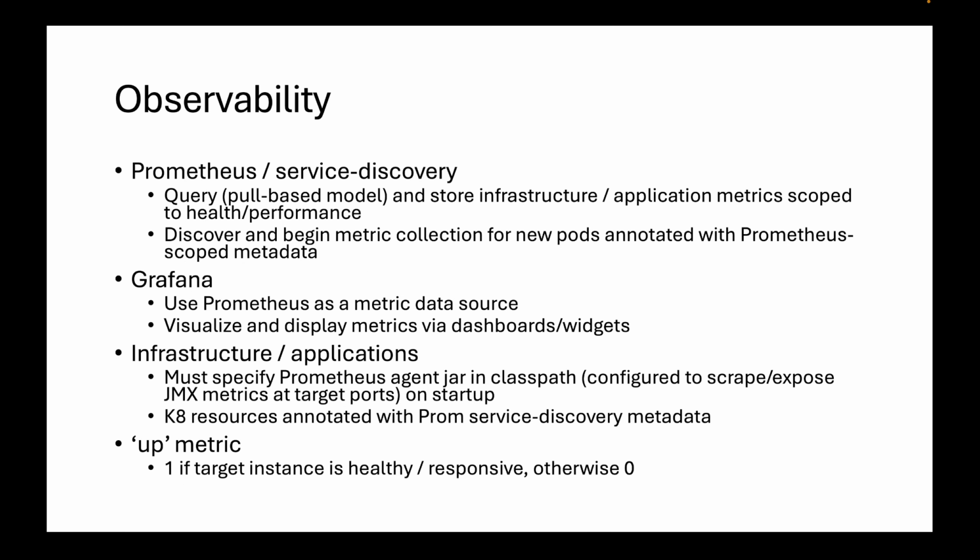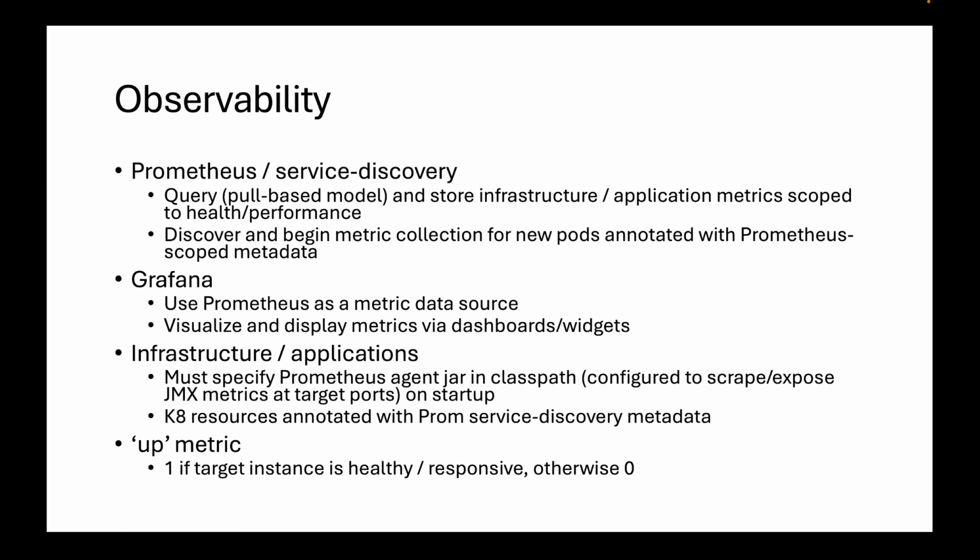For observability, how do we know if our infrastructure and our components are up and running and performant? We're using a few technologies. One, Prometheus, to scrape and store these metrics from our instances, infra, and components. Grafana to visualize these metrics using dashboards and widgets. And then our infrastructure and components just have to run the Prometheus agent and configure it a bit on application startup.